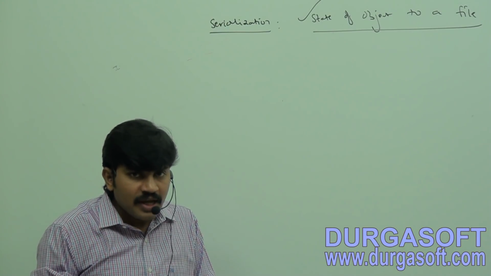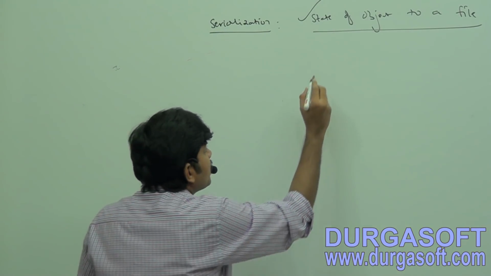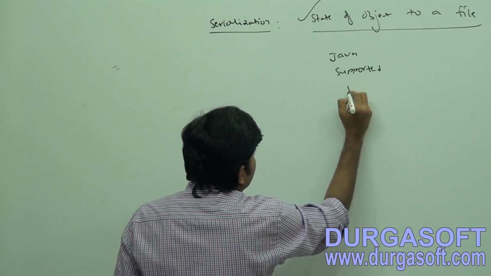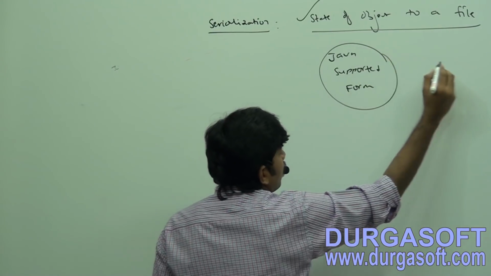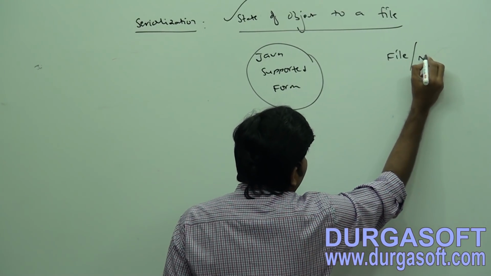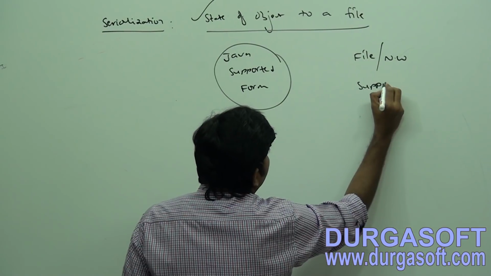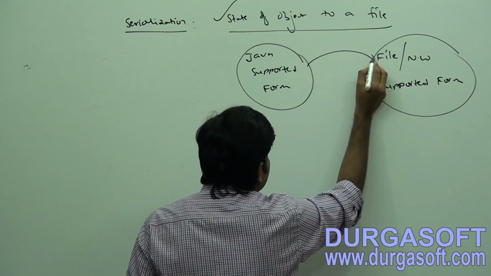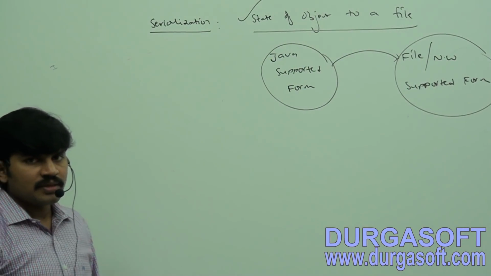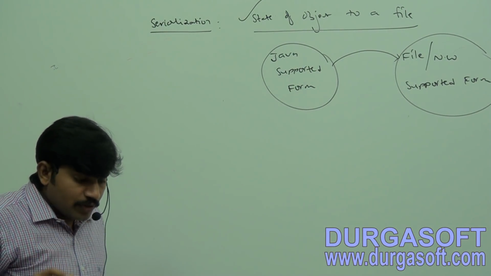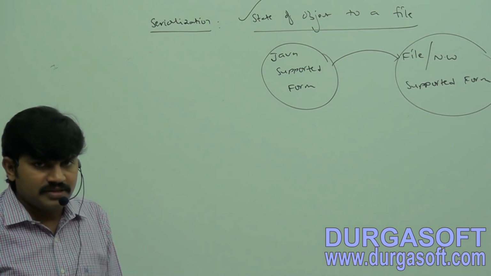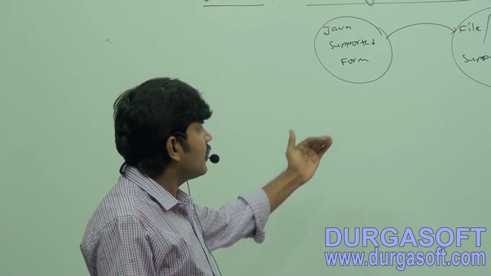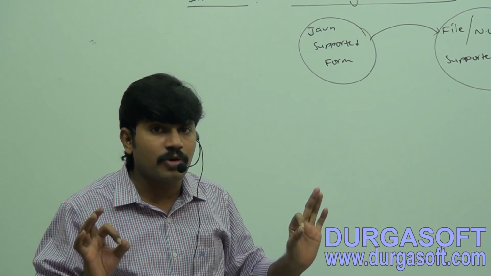But strictly speaking, the process of converting an object from Java supported form to either file or network supported form. This conversion process is by default considered as serialization, right? If an interviewer asks what is serialization, you have to respond in this style.